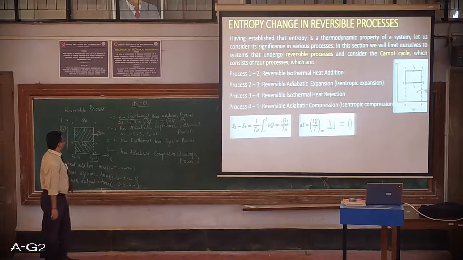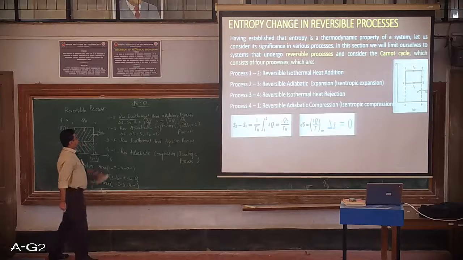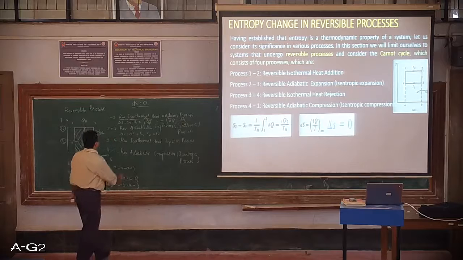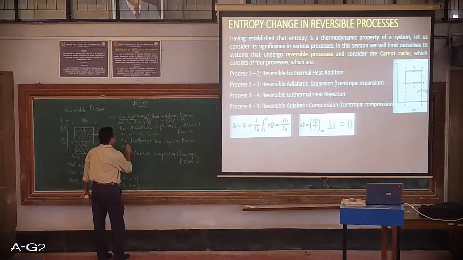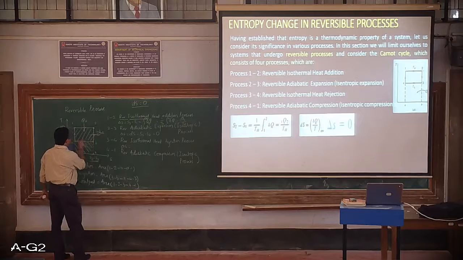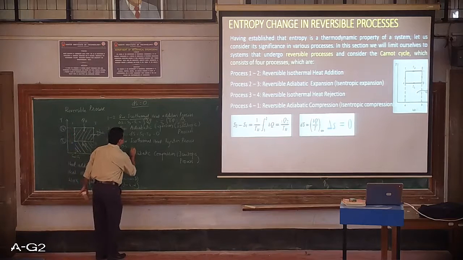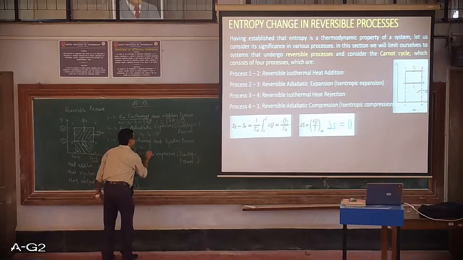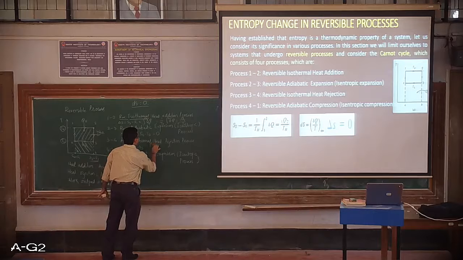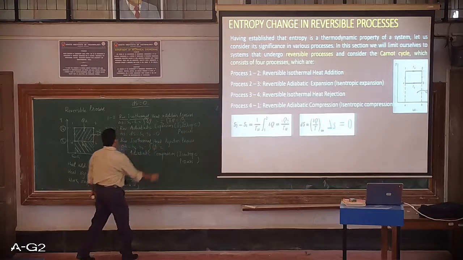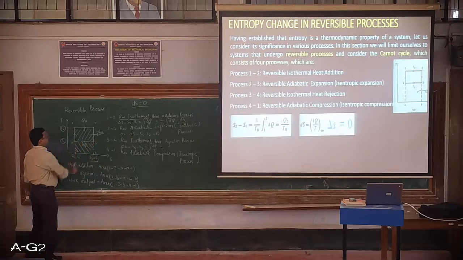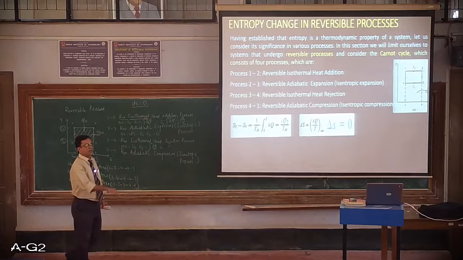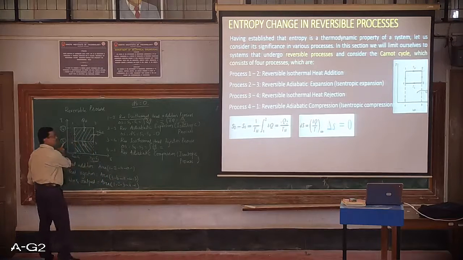Now moving on to the next one, process 3 to 4, which is the reversible isothermal heat rejection process. Applying the equation, delta S is equal to, now this is my initial point and this is the final point, so it is S4 minus S3 is equal to integral, moving from 3 to 4, delta Q upon T. Again, the point to be noted here is that this heat rejection is taking place at constant temperature, but this is the lowest temperature in the cycle, hence it is labeled as TL.